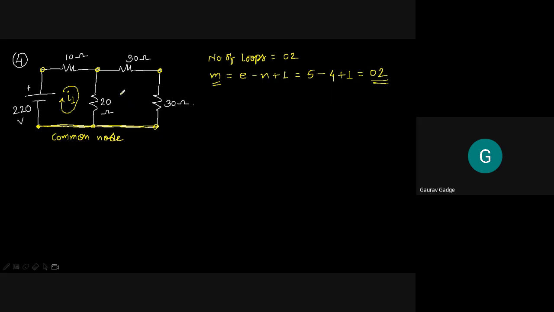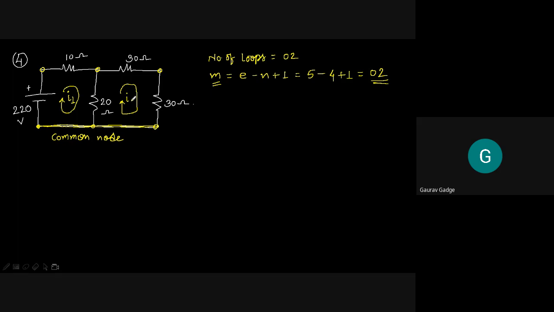The same orientation we have to give for the second loop. It is always better to consider the same orientation which we are considering for loop 1. We have to consider it for the other loops. So for second loop, the orientation of the loop current is again clockwise. Don't take it as anti-clockwise.